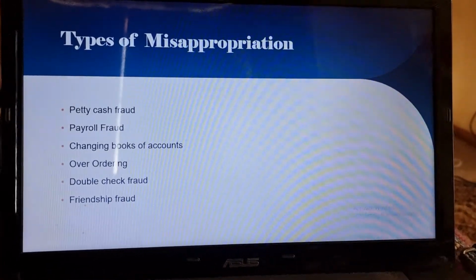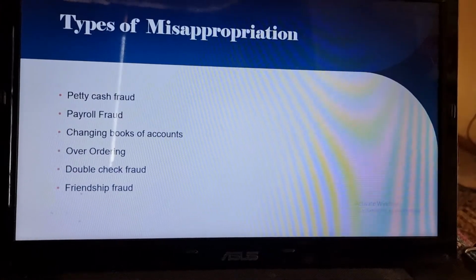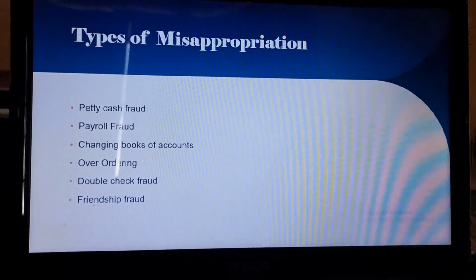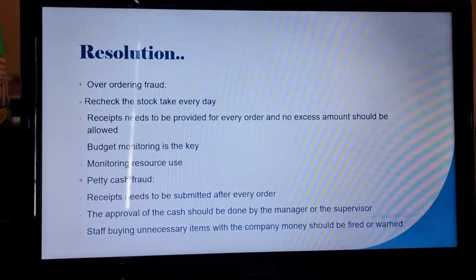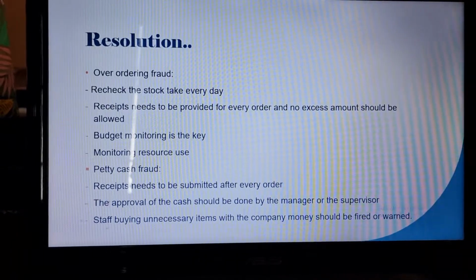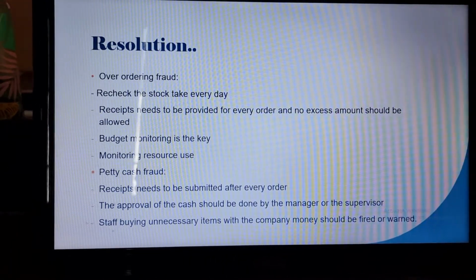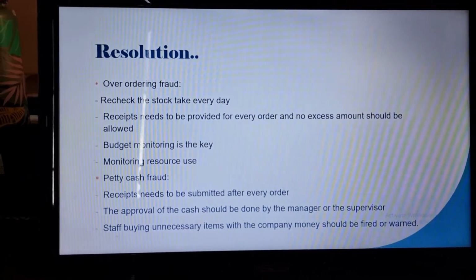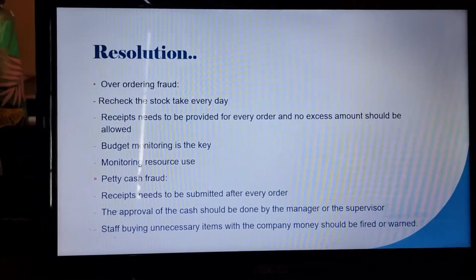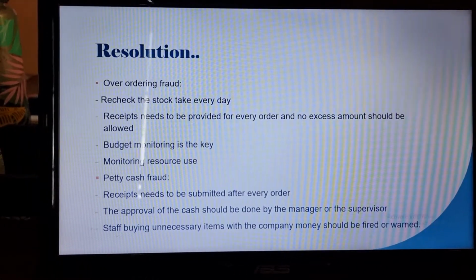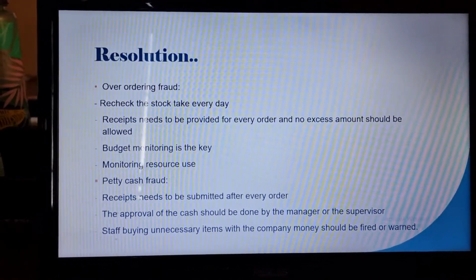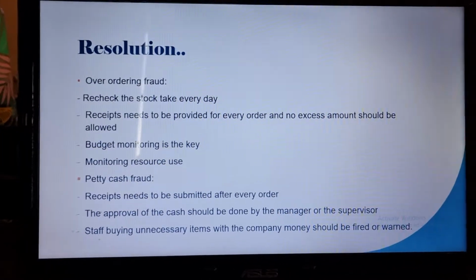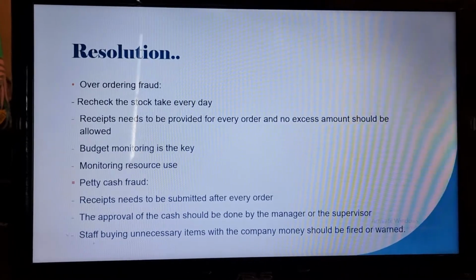Different types of misappropriation of funds include petty cash fraud, payroll fraud, changing books of accounts, over ordering, double check fraud, and friendship fraud. There are basically two kinds of resolutions, for the over ordering fraud and petty cash fraud. For the over ordering fraud, rechecking the stock every day as well as receipts need to be provided for every order and no excess amount should be allowed. Budget monitoring is one of the key factors in the resolution process as well, and we need to monitor the resource use.